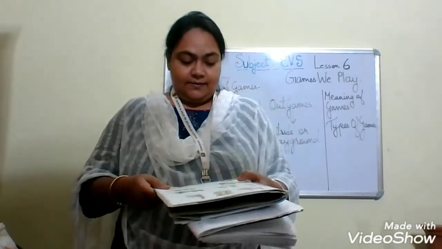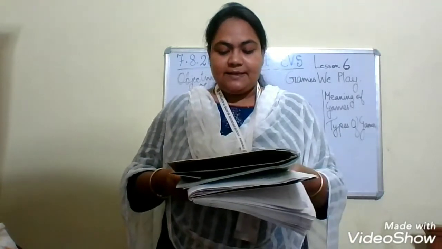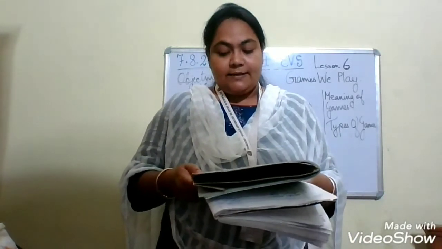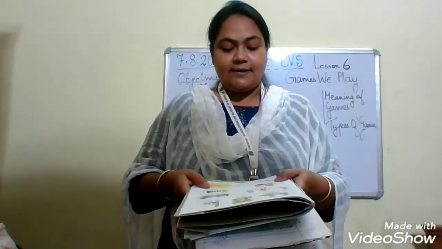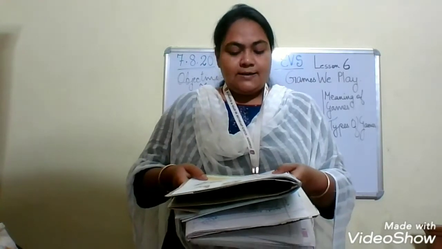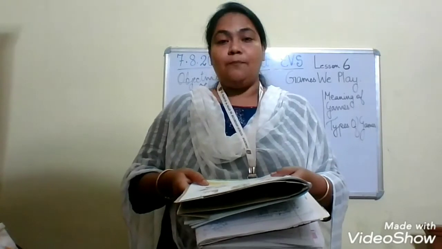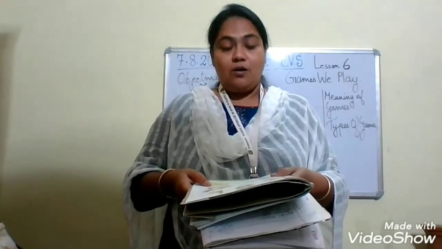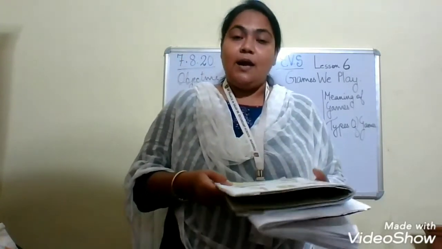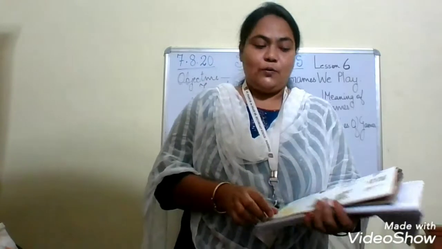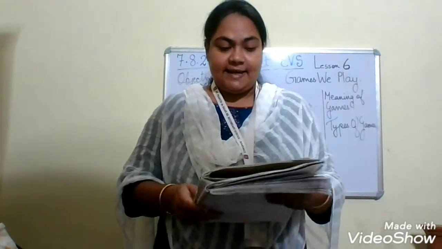Now, please refer to your book, page number 27. I'll start reading. We play some games inside the house or a building. These games are called indoor games, for example chess, carom and so on. Some games are played outside the house in the open ground or playground. They are called outdoor games, for example cricket, football, hockey and so on. Did you understand, children? Okay, now turn to page number 28.